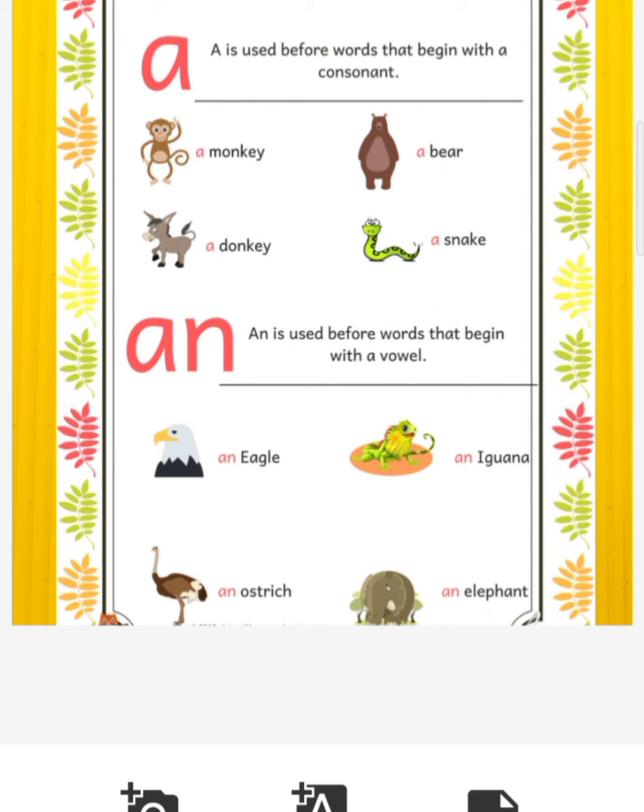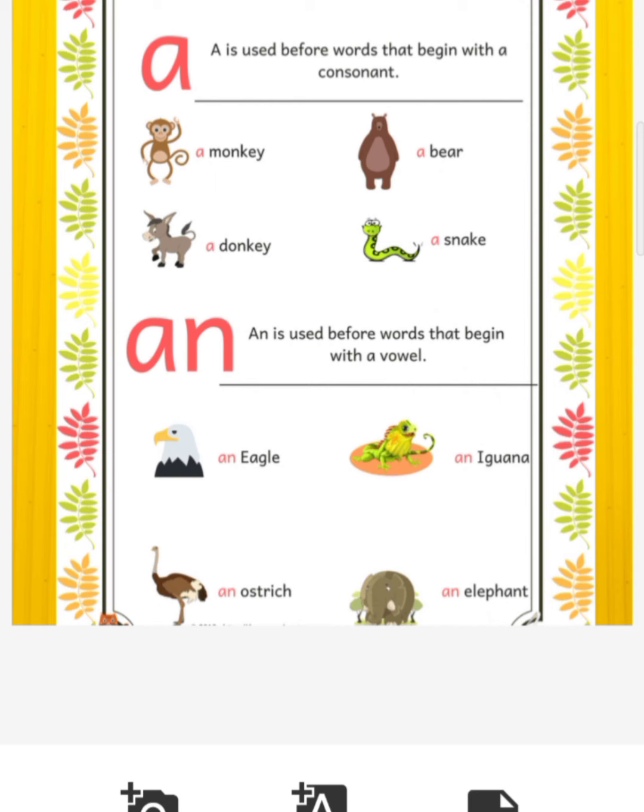Okay, if you see the examples here, monkey. So monkey, first letter is M. It is a consonant. It is not a vowel. We have 5 vowels, which is A, E, I, O, U. So M is not among them. So we use a monkey.